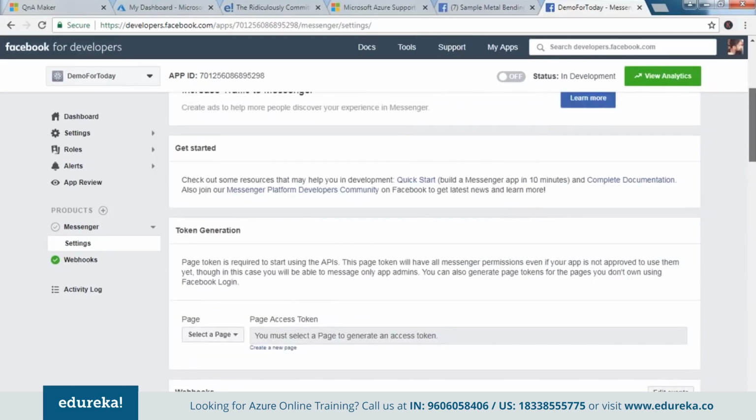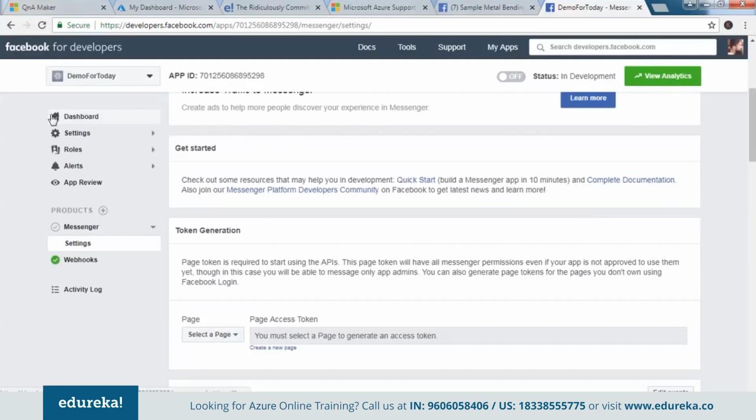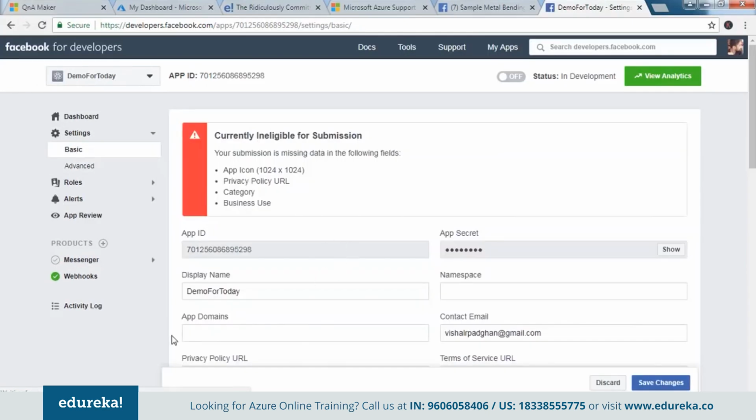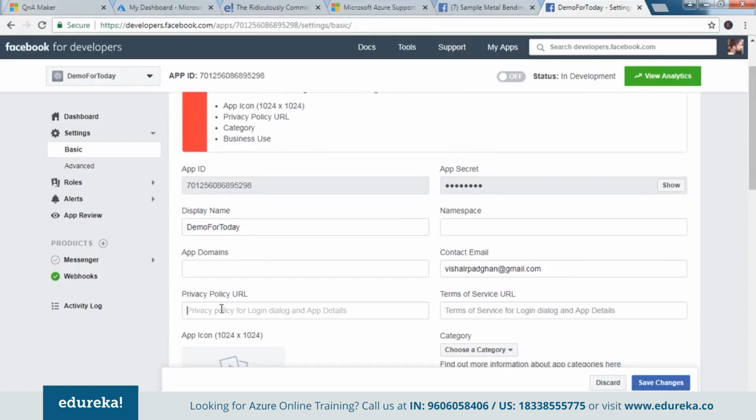So this information has been entered in properly. Before I do that, I need to set this thing live. It would give me an error here, I'm sure. Okay, you must provide a valid policy or a URL policy in order to make your application live. How do we do that? It has to be there somewhere in the setting part. So there you go. Private URL policy, we enter it here. Let's use sample.tv maybe, and I say save the changes.